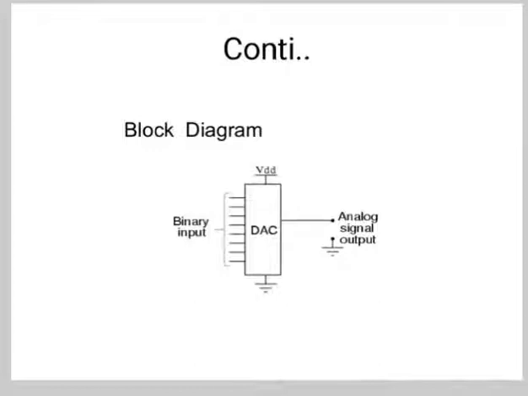Now this is a block diagram which shows there are a number of binary inputs. It may be 0 or 1. It is in the form of 0 and 1. The VDD, that is voltage, is given to this DAC, that is digital to analog converter, and its output is an analog signal.